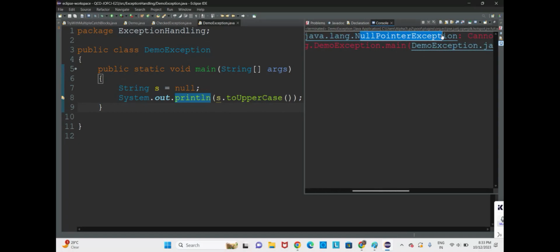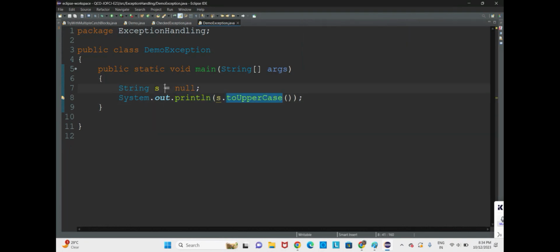We are getting NullPointerException here. Next, we don't want to handle this. This is an unchecked exception. We don't want to handle it, but we have to throw the NullPointerException to the caller of the main method.